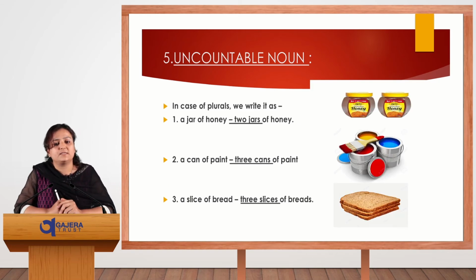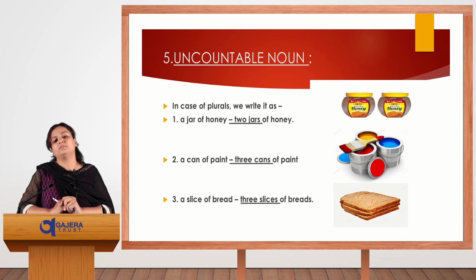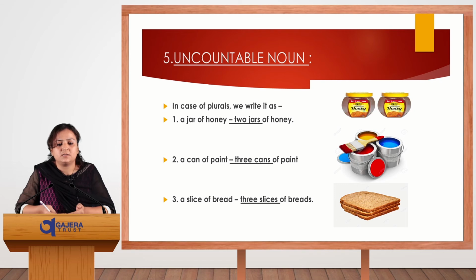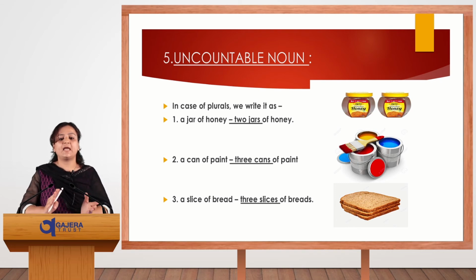Let's see with some examples. In case of plural, we write it as follows. Very first, a jar of honey. For that we can use 2 jars of honey. This way we can use plural forms. A can of paint. For that, 3 cans of paint. This way we can use the plural form. Third is a slice of bread, 3 slices of bread. This way we can use them for uncountable nouns.